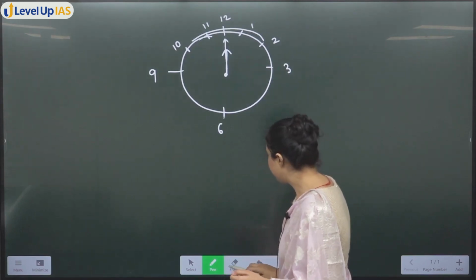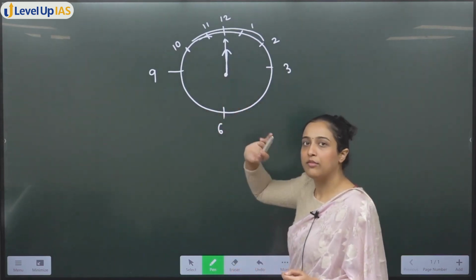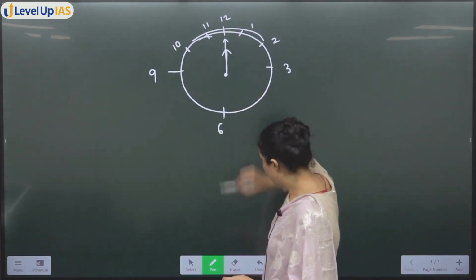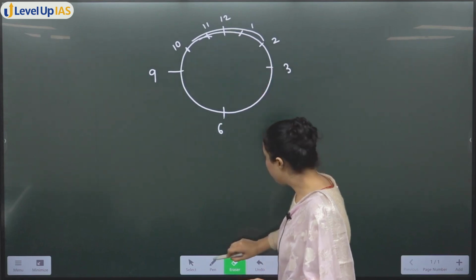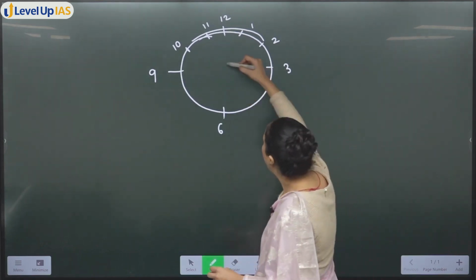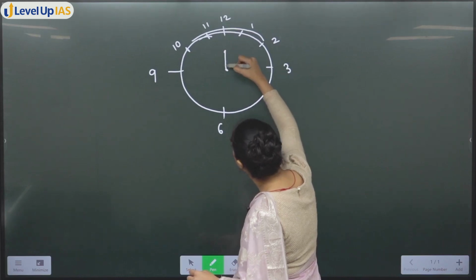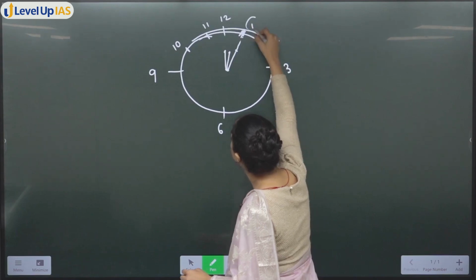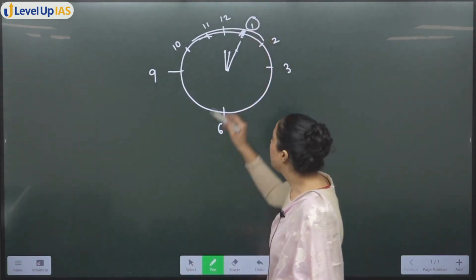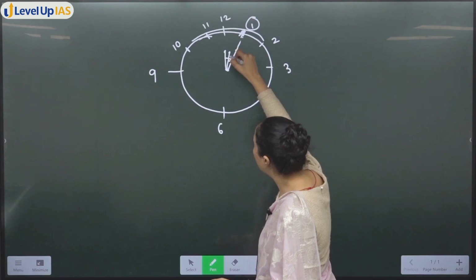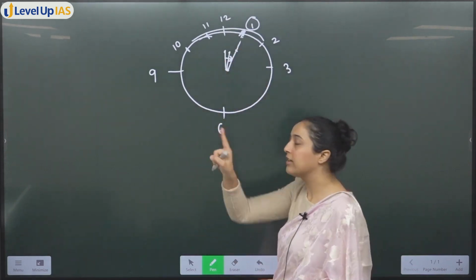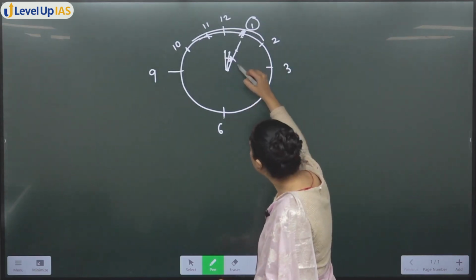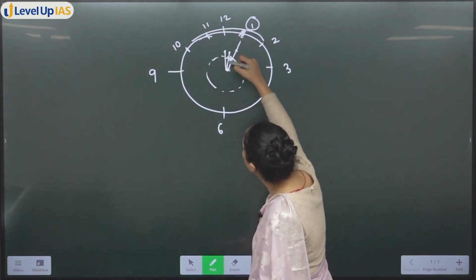Now you see one thing. Let's say right now the time is 12 a.m. or 12 p.m., whatever. Okay, now what will happen? After some time, firstly I am drawing this hour hand. After some time this hour hand will be like this. Then like this, after 1 hour our hand will be here at 1. Okay, after 1 hour, our hand will roam around like this from 12 to 1. Okay, it covers an angle like this. At the same time, what will happen to the minute hand? The minute hand will go like this and complete a round, and here what will happen?